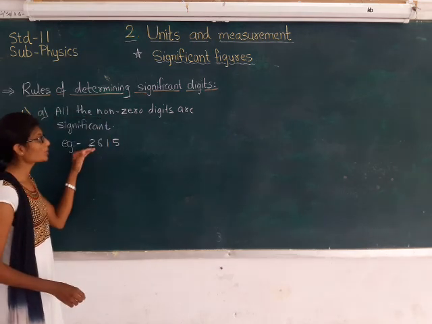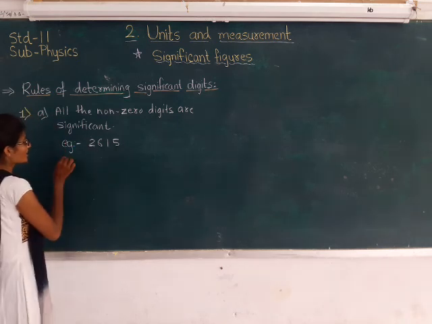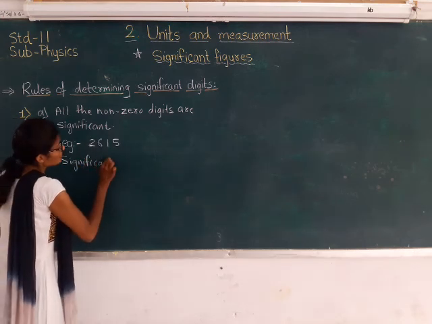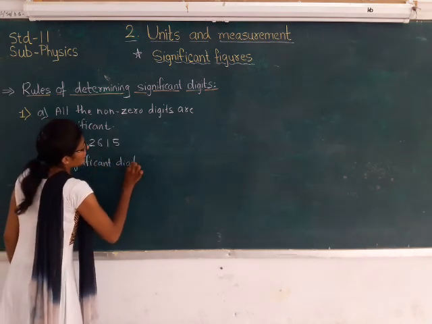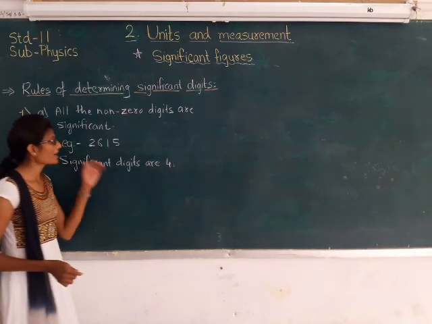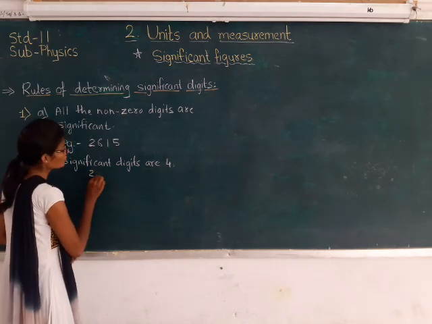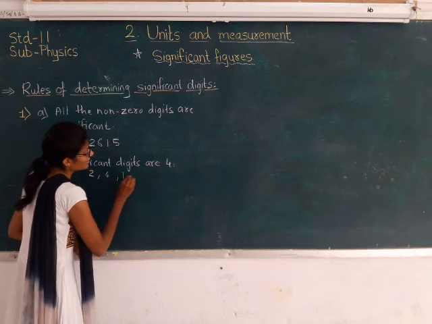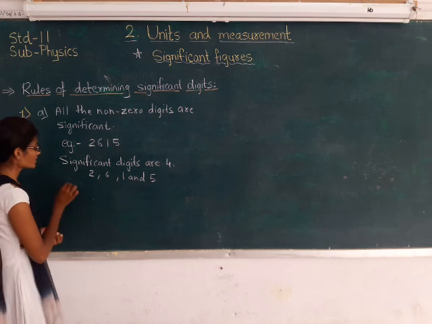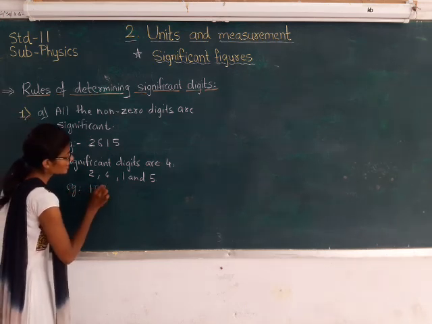So for the number 2, 6, 1, 5, which are all non-zero, the number of significant digits is 4. That is 2, 6, 1 and 5. Take another example, 1, 5, 9.